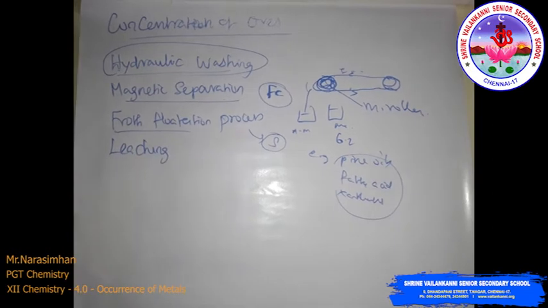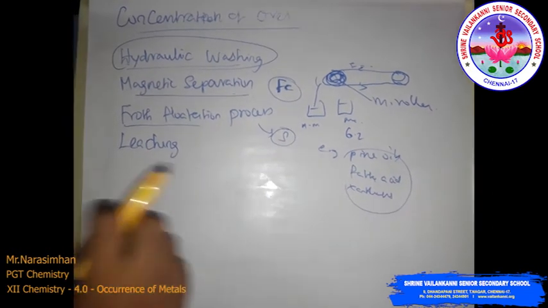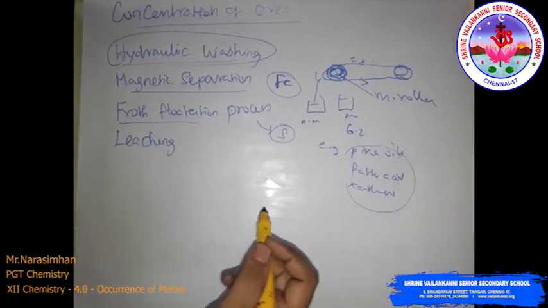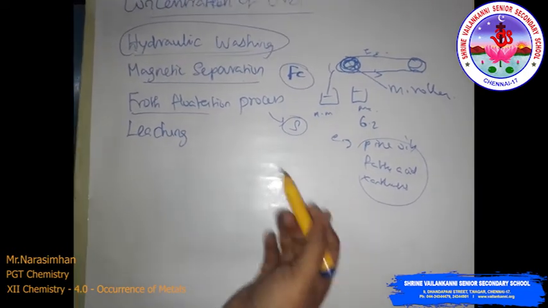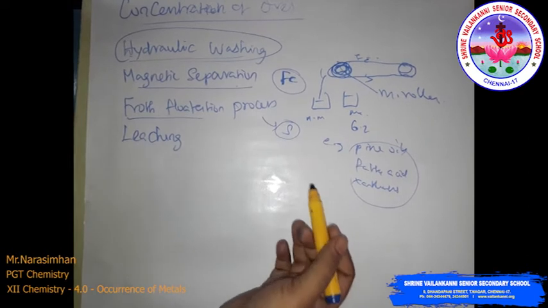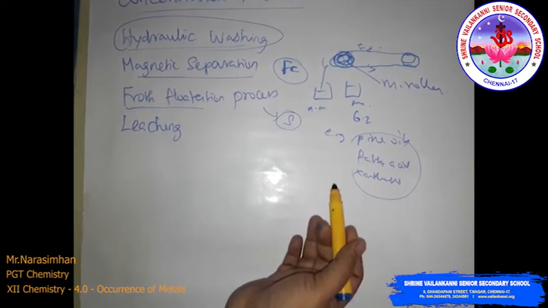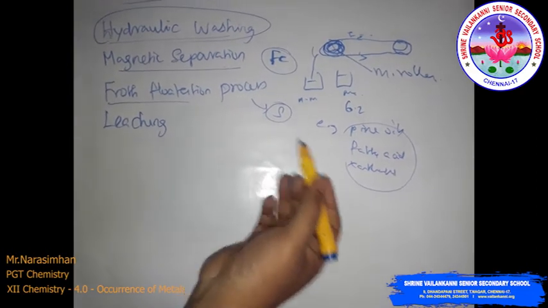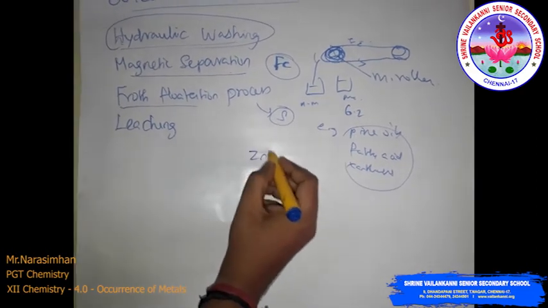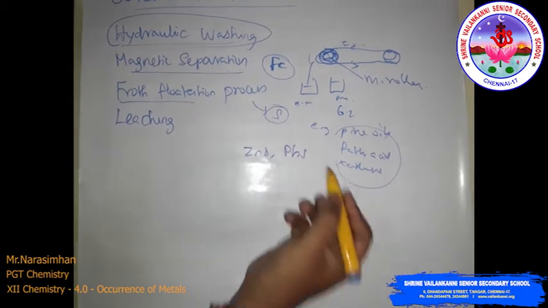So usually sulfide ores are treated like this. It is possible to separate two sulfide ores by adjusting the proportion of oil to water, or by using depressants. For example, an ore containing zinc sulfide and lead sulfide.